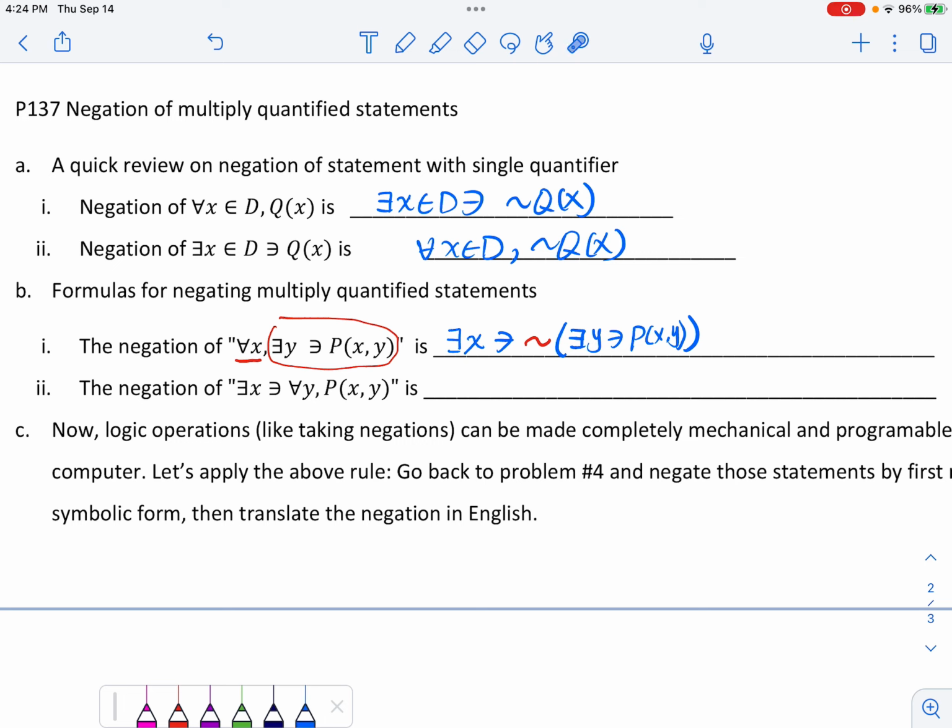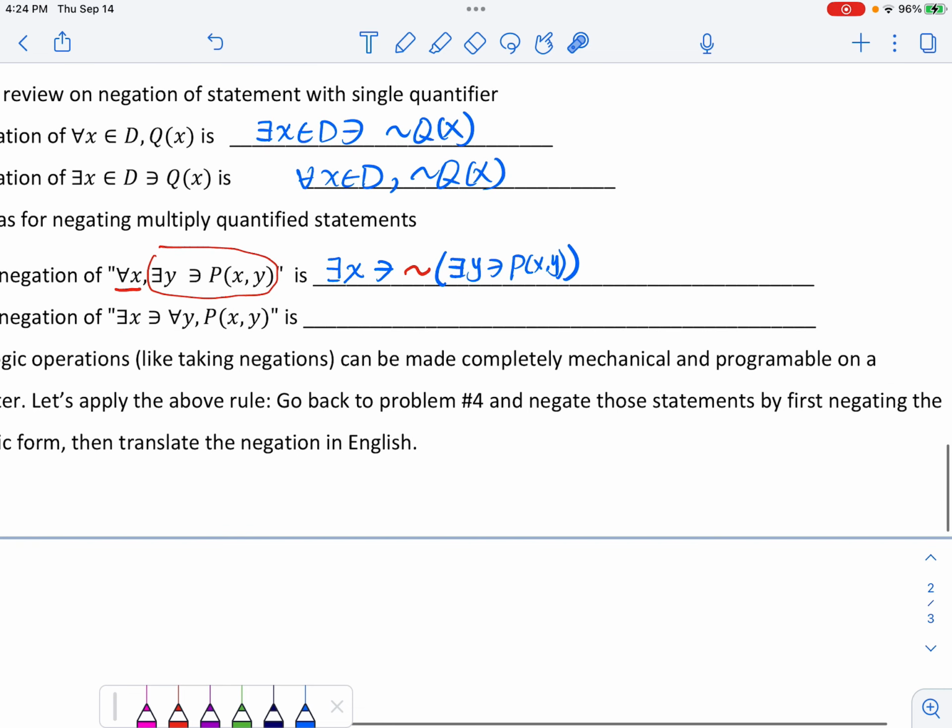Now, to negate this, that's why we review this. The negation of an existential statement is a universal statement. So this is equivalent to, let me copy down the first part, there exists x such that, now the negation is for all y, and then you have to negate the second part: not P of x, y. This is how we negate this whole statement that involves two quantifiers.